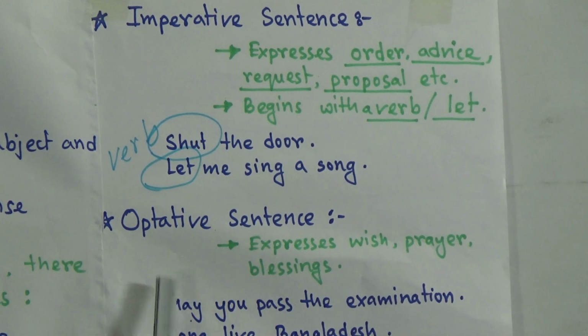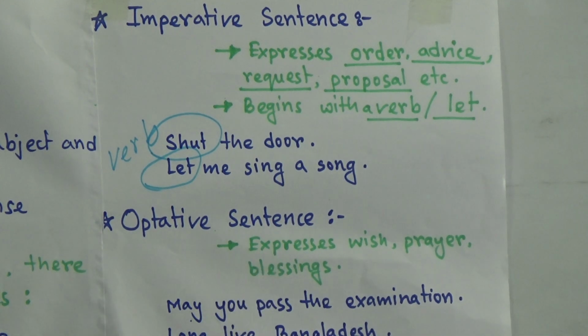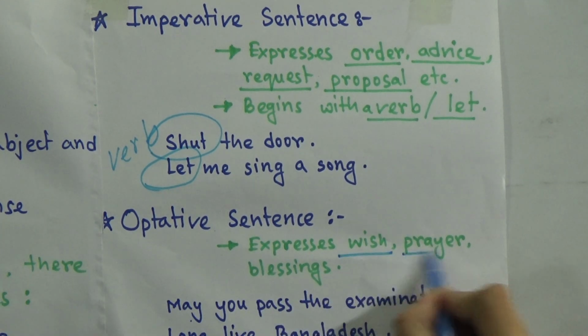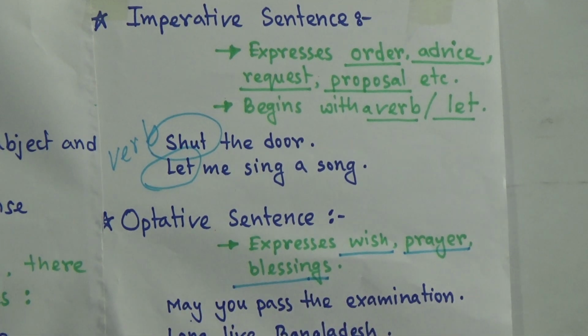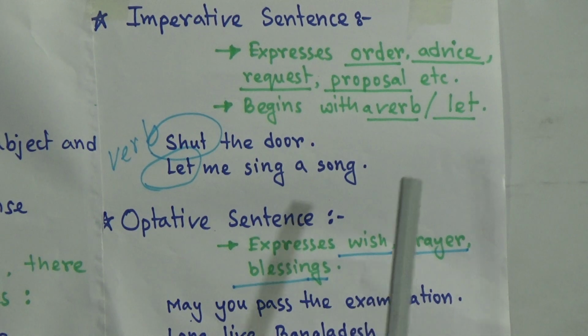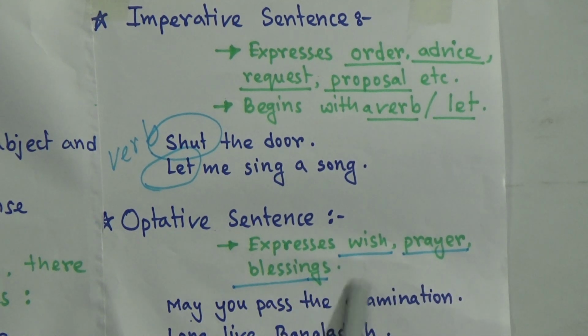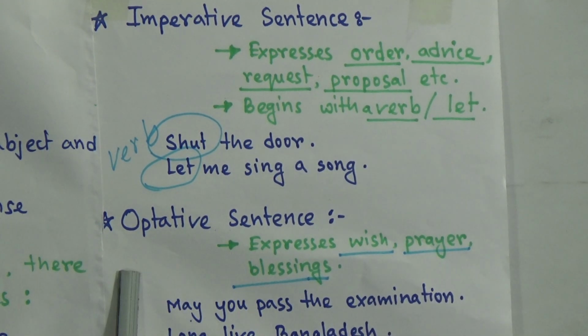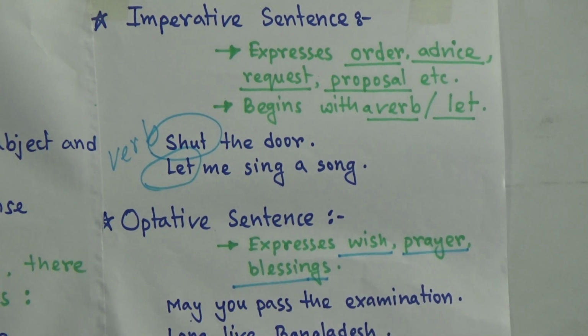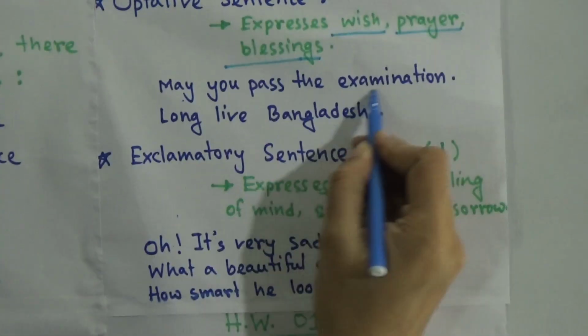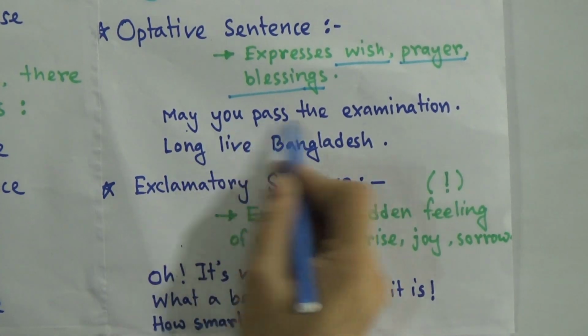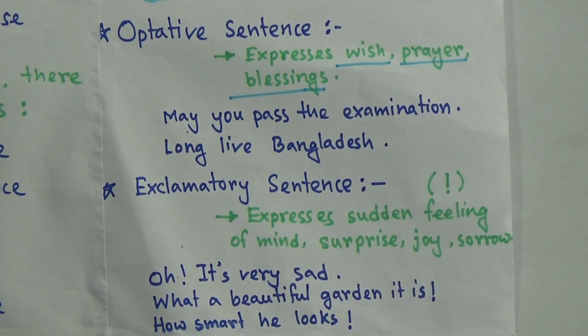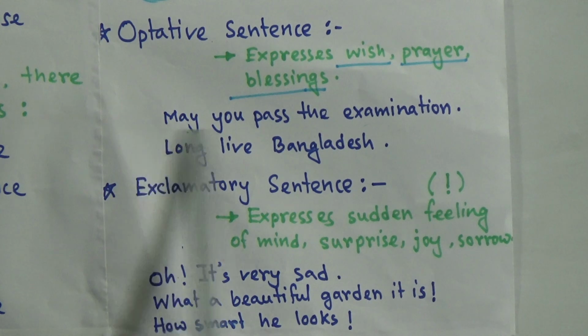Now comes the turn of optative sentence. What is an optative sentence? An optative sentence is a sentence which expresses wish, prayer or blessings. The sentence which expresses wish, prayer, blessings will be called optative sentence. What is an example of an optative sentence? May you pass the examination. This is a wish or prayer.